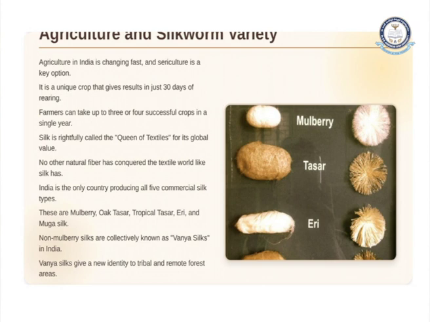Silk is rightfully called the queen of textiles. Why is it called the queen of textiles? It is because of its shine, its beauty, and also its durability. There is no other natural fiber that has conquered the textile world like silk has done. Silk is always in high demand. It can never fall off, and it has a continuous, high demand for production.